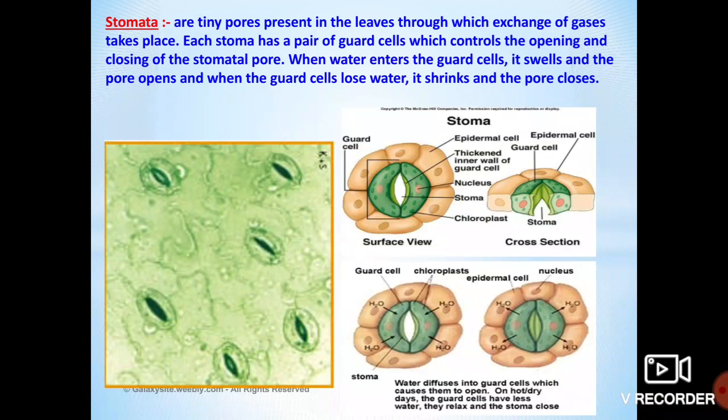And each stoma has a pair of guard cells which control the opening and closing of the stomatal pore. In the previous class also we discussed the complete structure and function of the stomata. Is it right, children? You already know that function and how the stomata work. These are all mechanisms you already know. The guard cells in the stomata are very helpful to control the opening and closing of the stomatal pore. Particularly during the daytime the stomata open, and during the night time the stomata close.